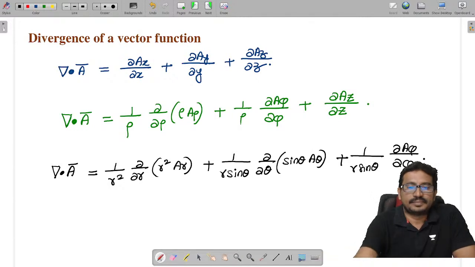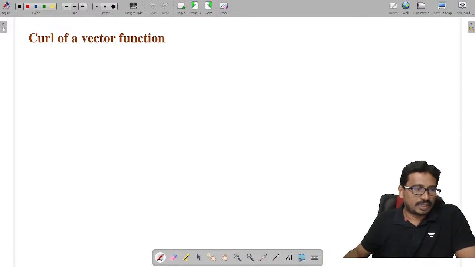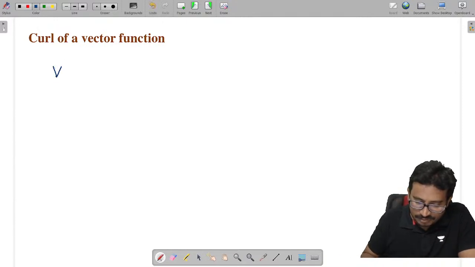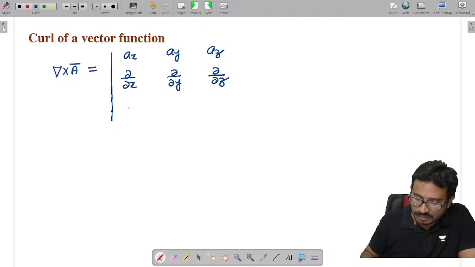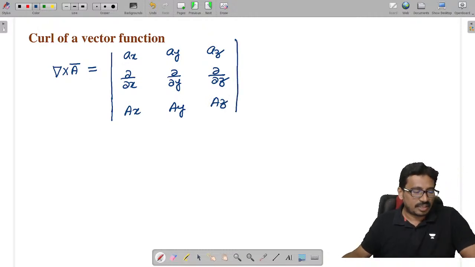Next, curl. Curl of a vector function. In the Cartesian system, the curl of a vector is given as del cross A, which is the determinant with rows a x, a y, a z; dou by dou x, dou by dou y, dou by dou z; and the vector's x component, y component and z component. This is in the Cartesian system.